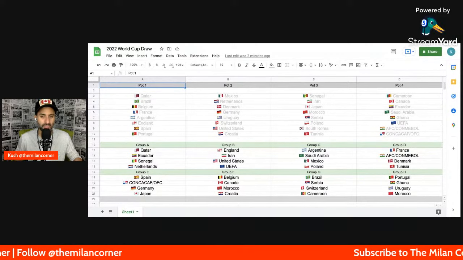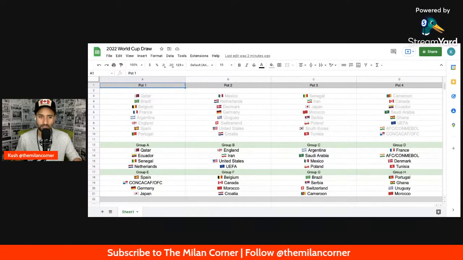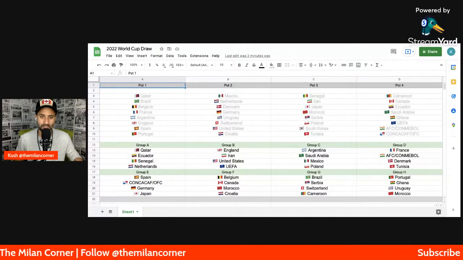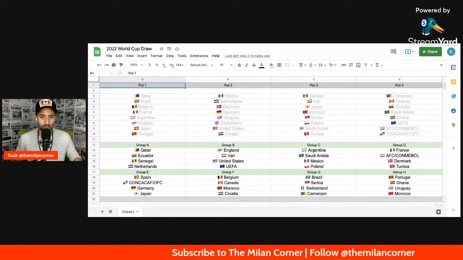Group E, in my opinion, the group of death. Semi-group of death, I would say. Actually, Group G also is very tricky. But let's say Group E, Spain, Germany, Japan. These are three tricky sides for no doubt. And then the fourth side that comes out depends on that side. If that's a tough one, then this is by far the group of death. Group F, Belgium, Canada, Morocco, and Croatia.